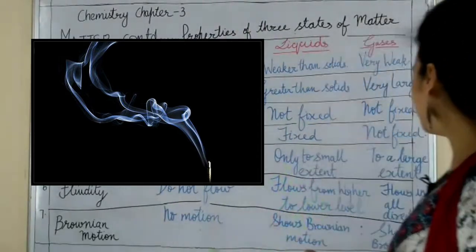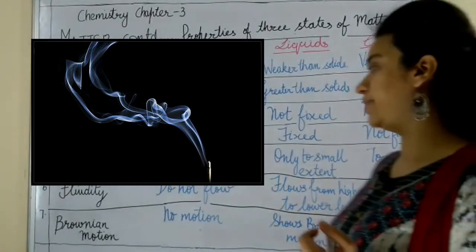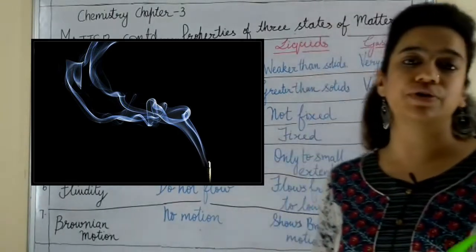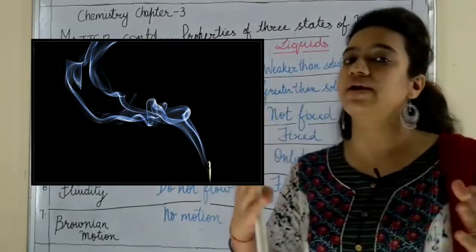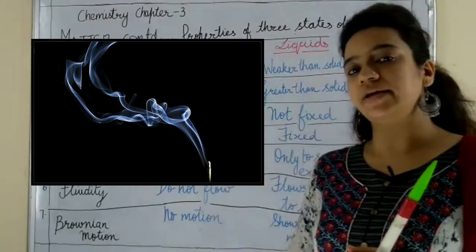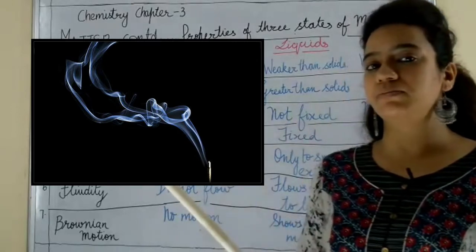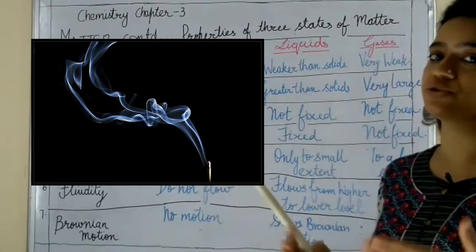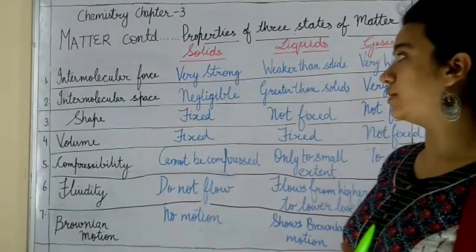Okay. Now we come to the Brownian motion. Yes, gas particles are free to move in all the directions, so they do show a random and irregular movement, that is Brownian motion. And yes, they show the Brownian motion. Liquids and gases only show the Brownian motion, not the solids.